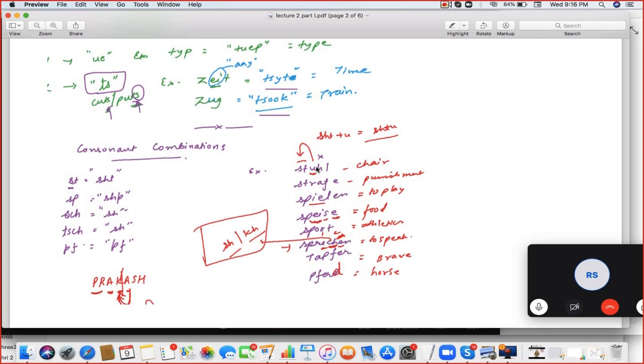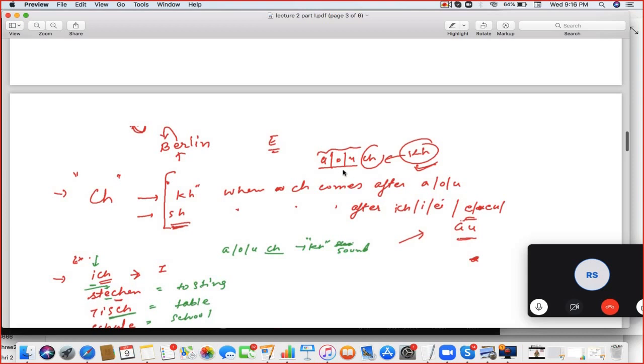Okay, expression is: CH is Sh. I'll tell you now. See here, whenever CH comes after A or U, then it is the K sound, otherwise the Sh sound.